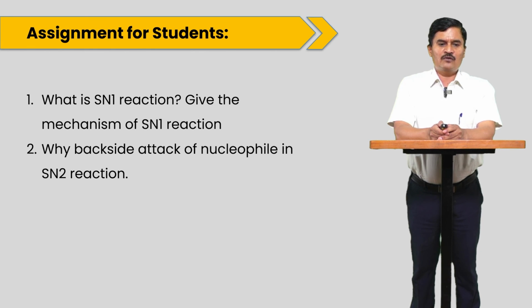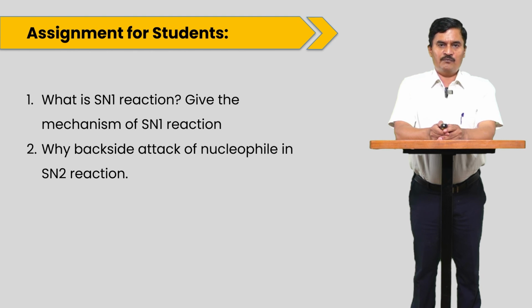Why backside attack of the nucleophile in case of the SN2 reaction? Front side attack is not possible, because X minus is a good leaving group, and on the halogen there is a negative charge, and OH minus is also electronegative. So there is a repulsion, and also there is a steric interaction. That's why front side attack of the nucleophile is not possible. So the nucleophile must approach from the back side of the C-Br or C-X bond.